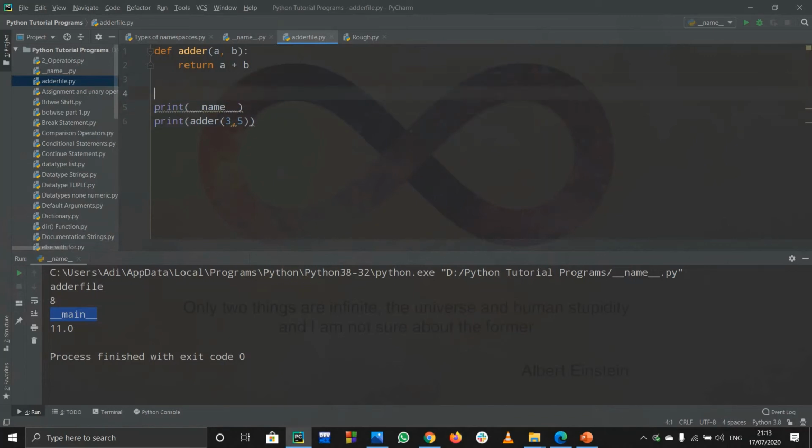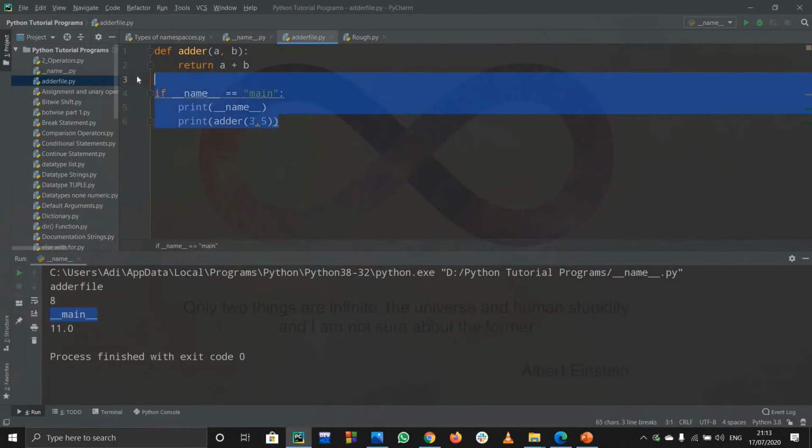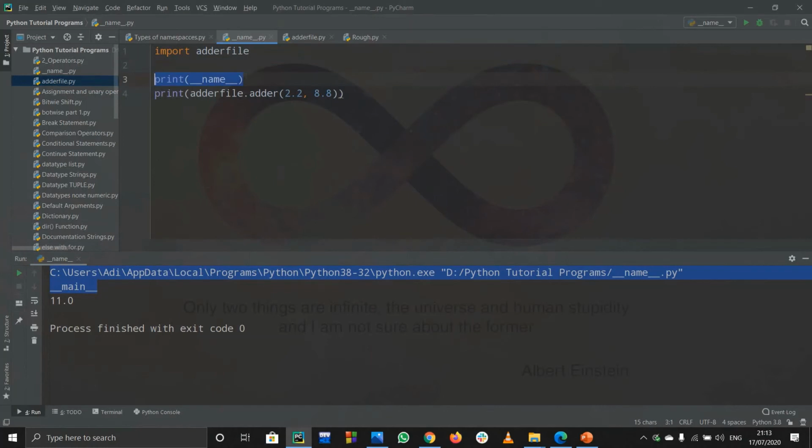So for this, let us do one thing. If __name__ equals to __main__, then only we'll call these two statements. So then only these two statements will run, otherwise they will not run. Now see, when you run this function, it will print out main because obviously I told it to print out the module name. So it printed out main, and it printed out the output that we wanted, a floating number.